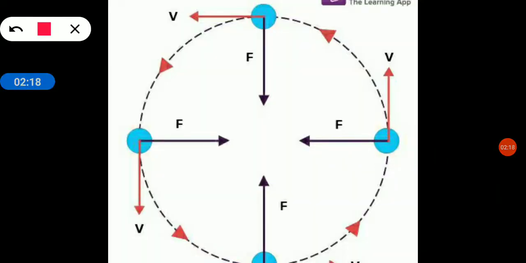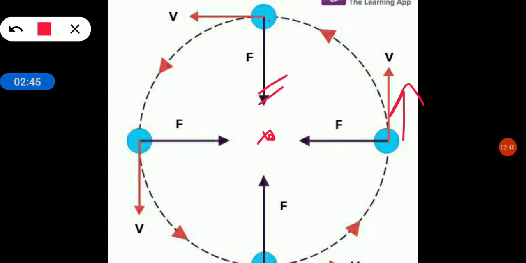So here in this picture you can see direction is changing. Here the direction is towards north. Here is the direction, and this force is your centripetal force. When we are talking about circular motion, this force is towards the center and we call it centripetal force. And here, tangential to the circle, we show its velocity direction.